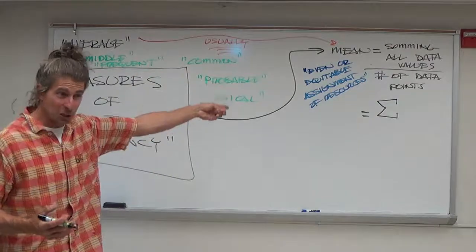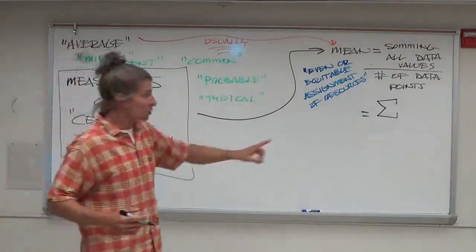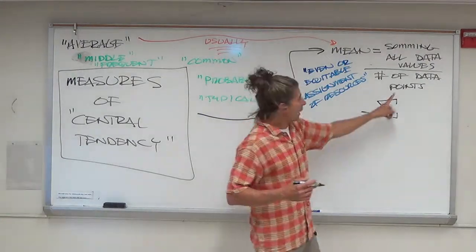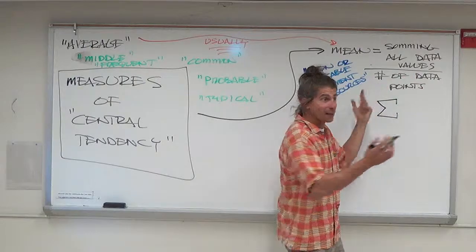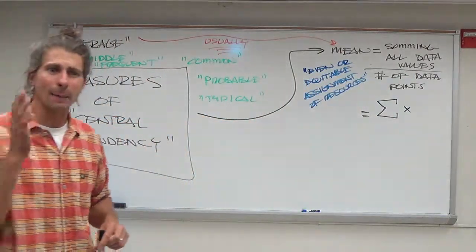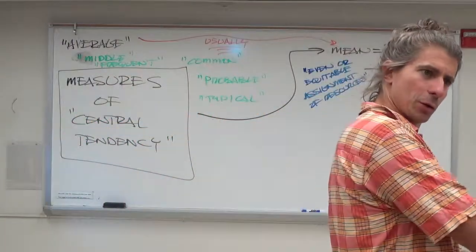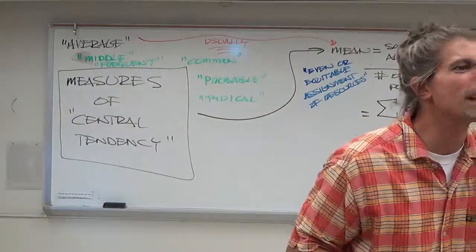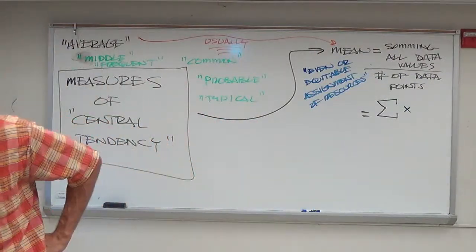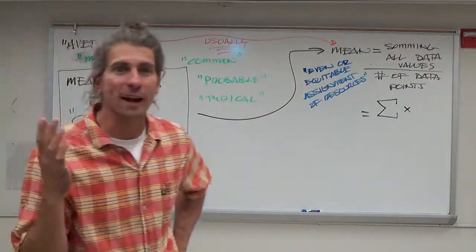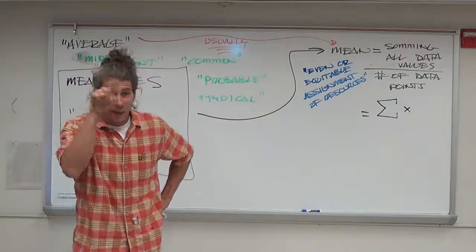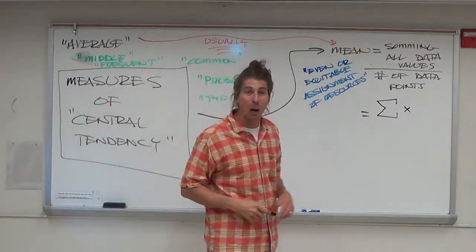So sum, sound, sigma. When you see this, it means add up a bunch of stuff. We're adding up a bunch of data values. Data values generally in this class are indicated by little x's. For example, Tom, how many light bulbs did you have originally? 6. Tom's x value would have been 6. Blake's x value was 0. Candace, your x value was 3. All of those x values are just called x's, and you add them up.